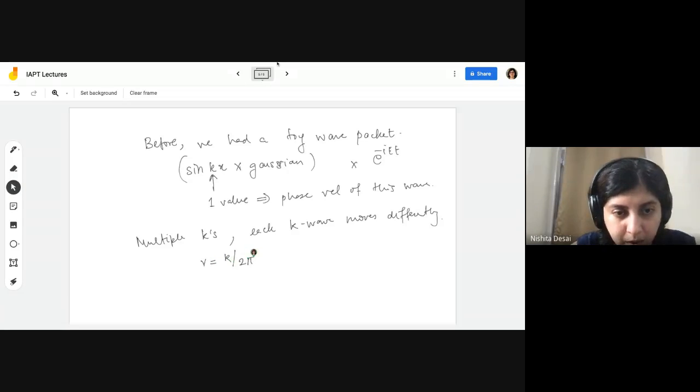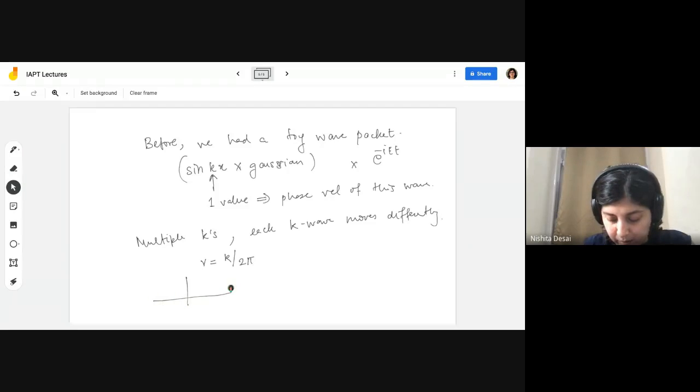Let me check again. Yeah. So this is essentially telling you that the energy corresponding to each k is a different energy, right? So each wave moves differently, which is why, so let me draw it like this.